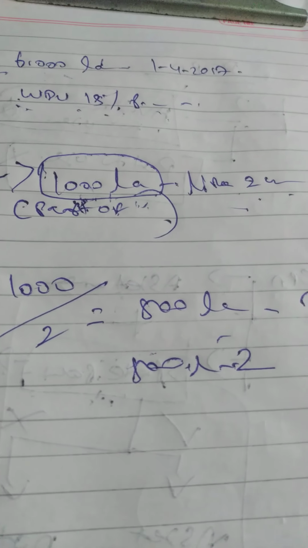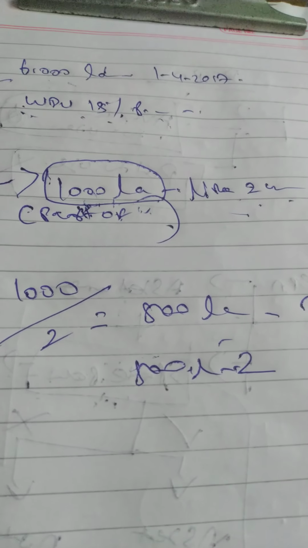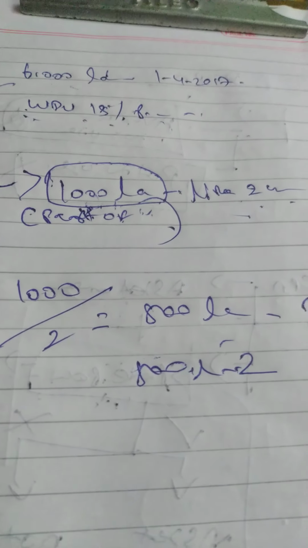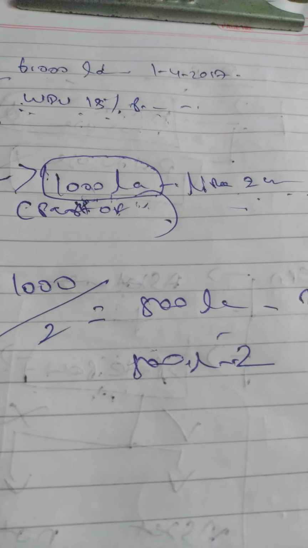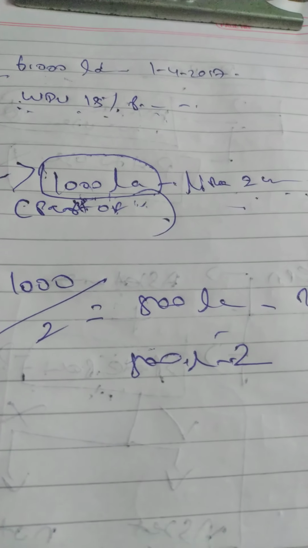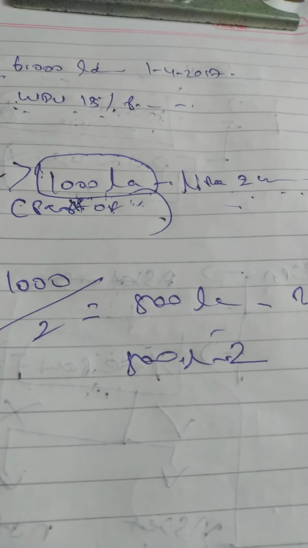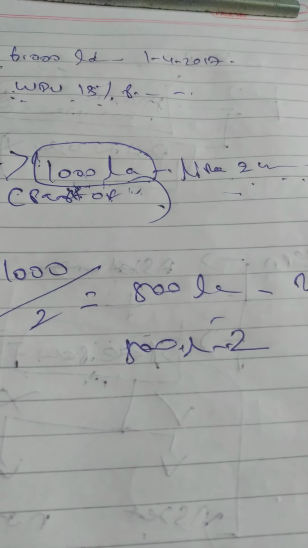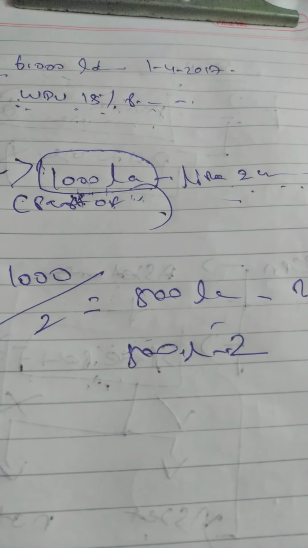That is the answer you have to write. Whatever I discussed is given as it is in the material also. You refer to the December 2019 MTP paper set 2.